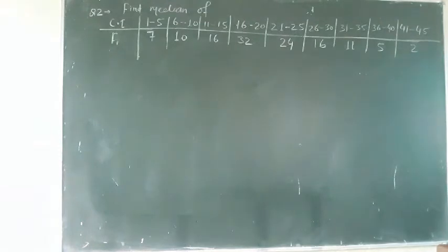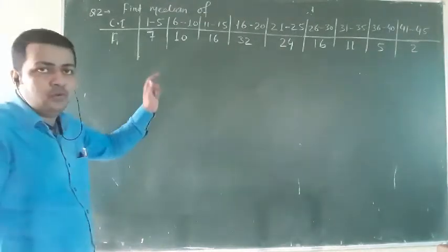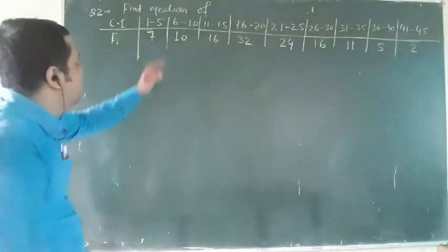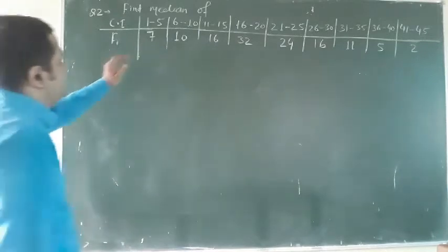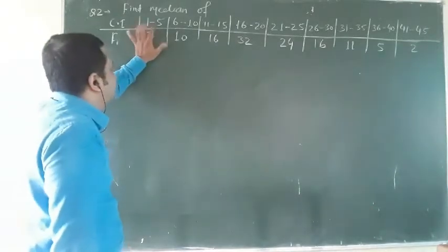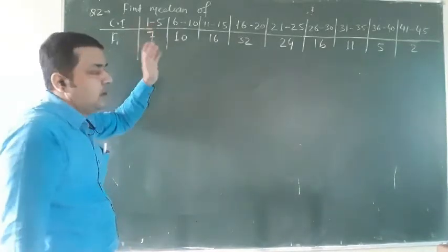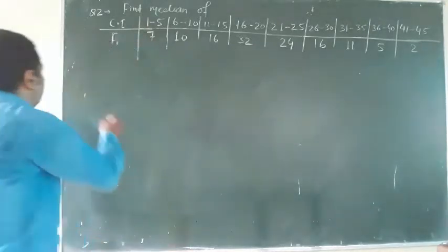See, this is the second question of finding median. The question is this one. CI 1 to 5, 6 to 10. So here you can see that the CI has been given in the inclusive form. In that, 1 and 5 both are included in this section. So first of all we have to convert this into exclusive form.